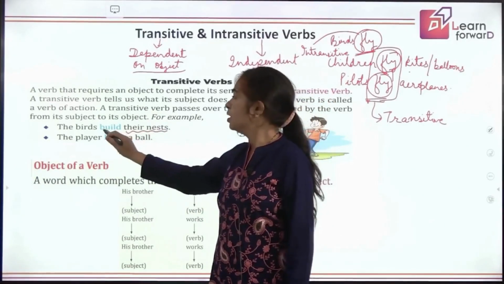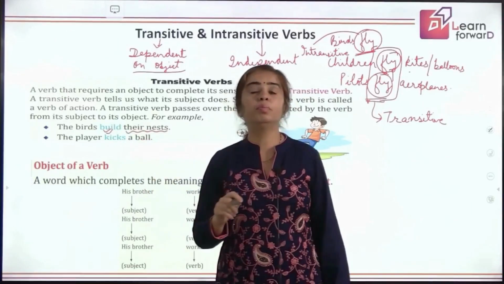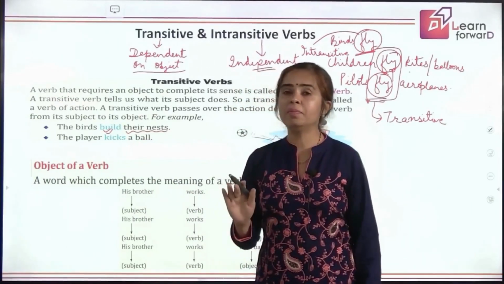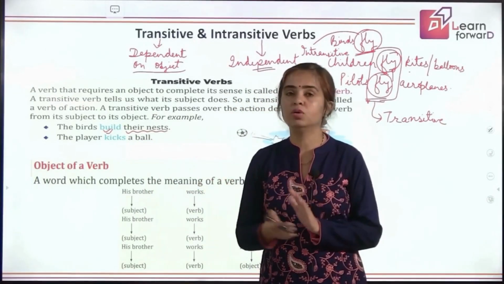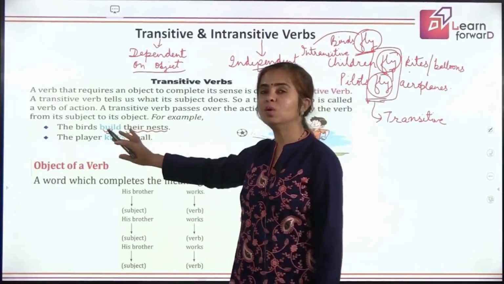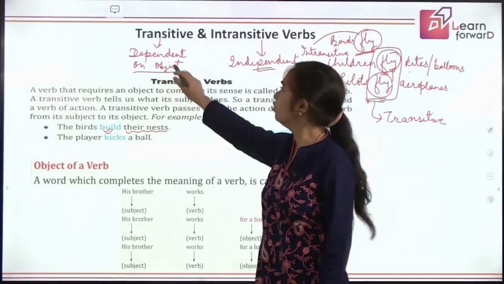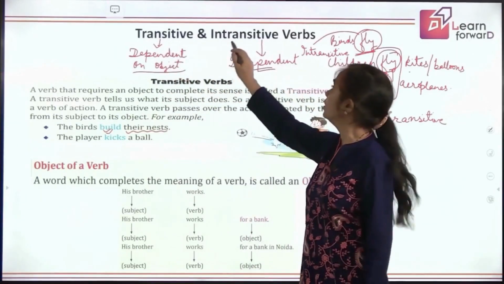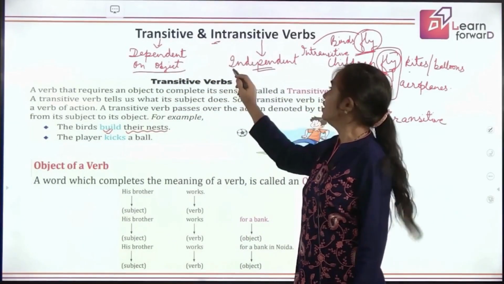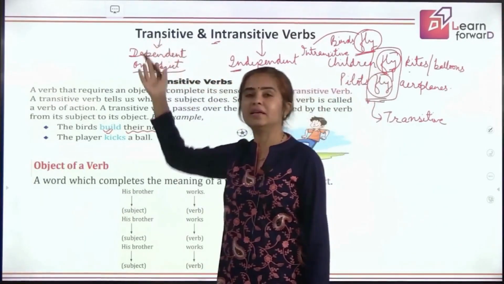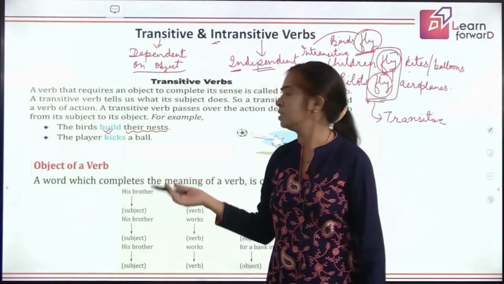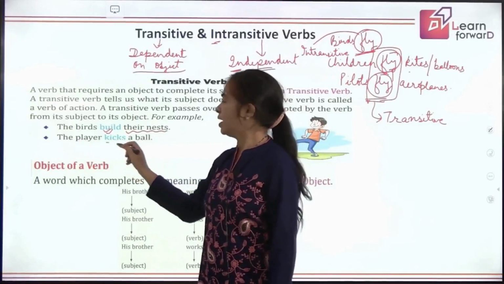It means this word, the verb build, is not independent. It is depending on something to give a complete meaning. So which word is this? Which verb is this? It is transitive verb. Very good. Just remember from the words in. Intransitive is independent, and then the transitive is just the opposite. It is dependent. The player kicks.